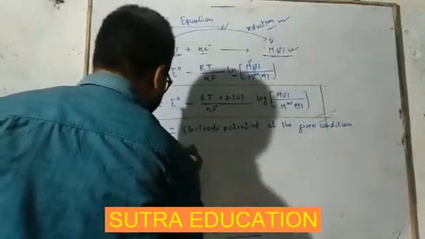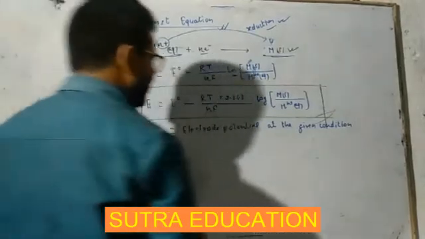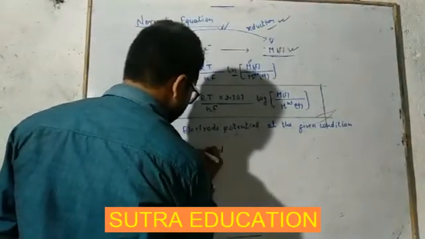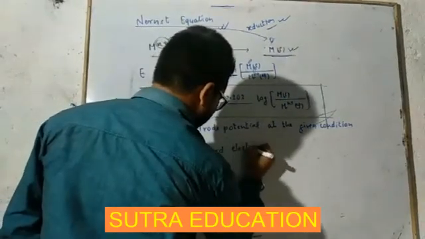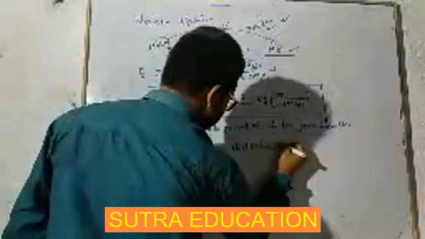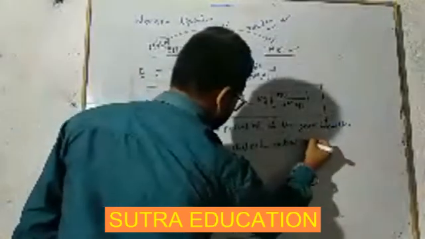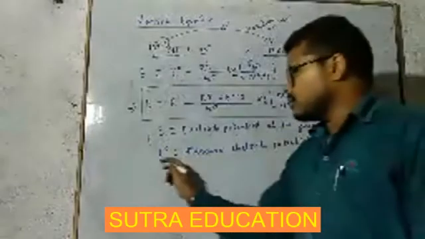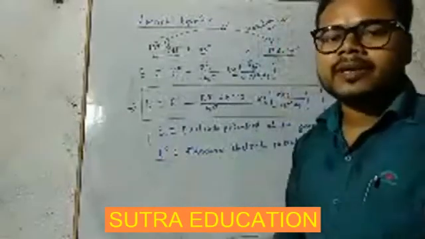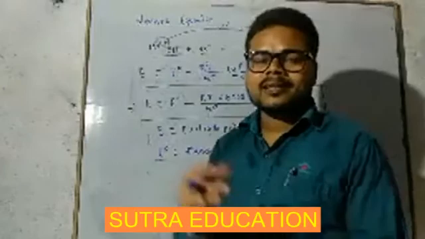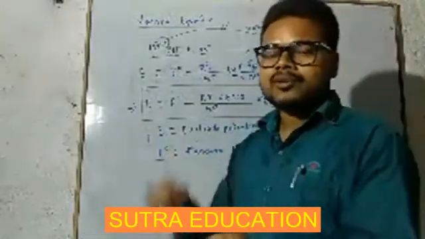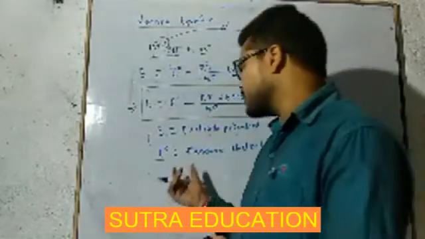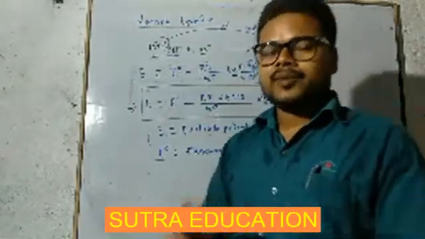E naught is the standard electrode potential. Standard electrode potential of every electrode is known. It is very simple to measure. I have told you, using the standard hydrogen electrode we can measure the standard electrode potential of any electrode.